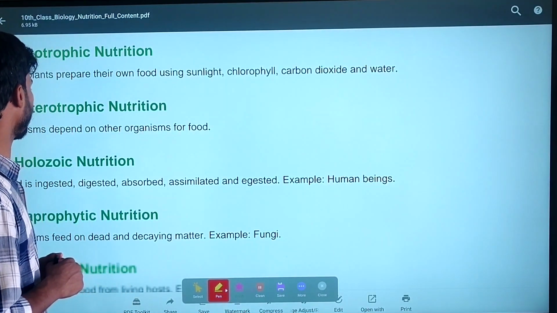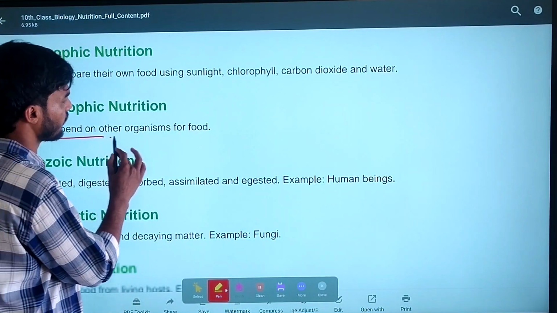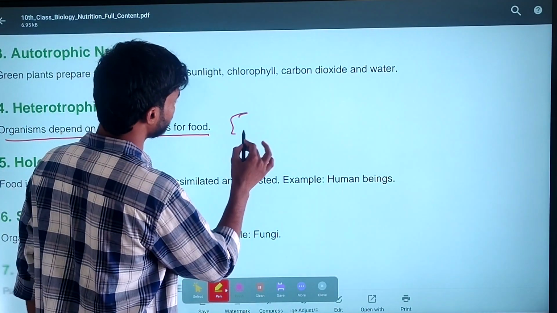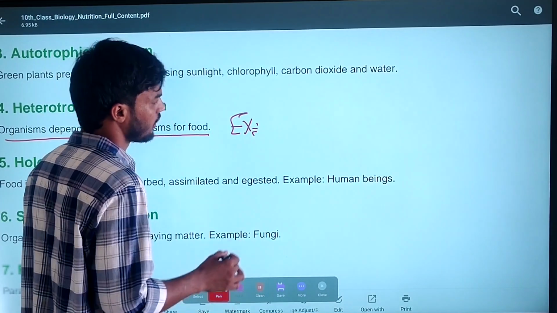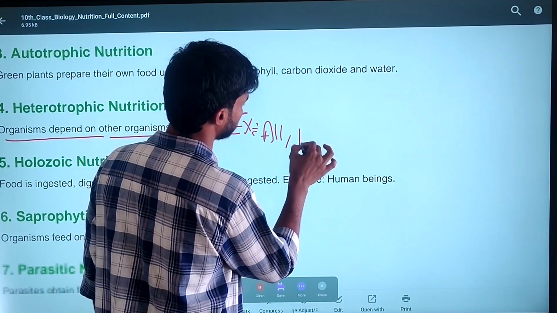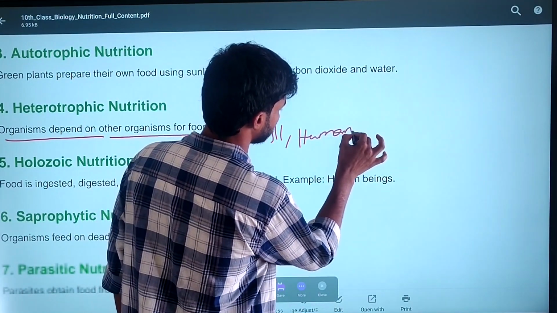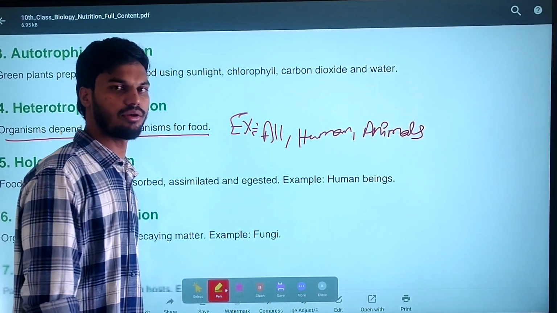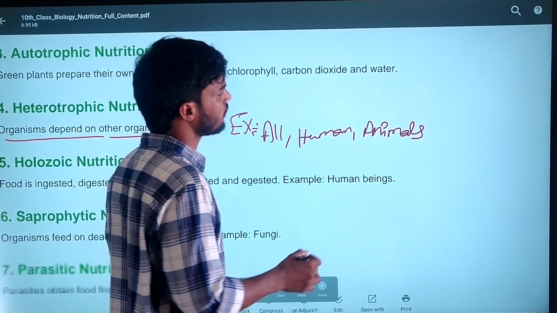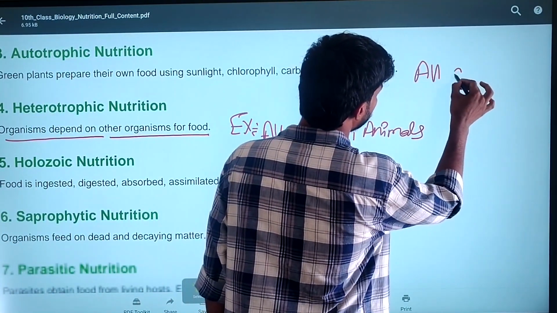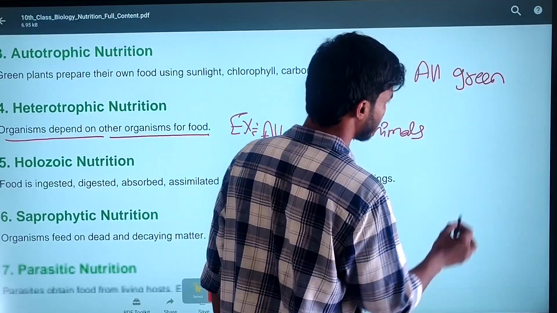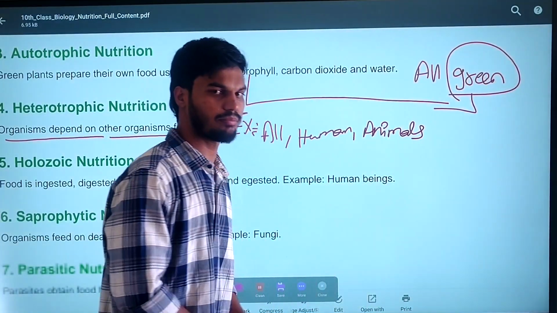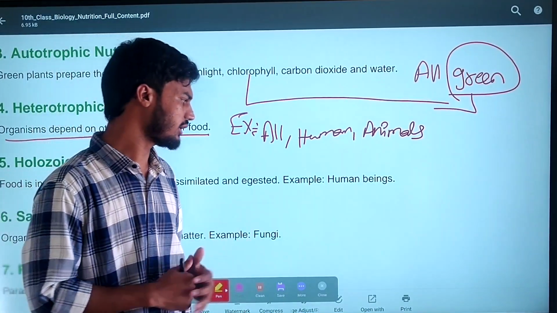Next, coming to heterotrophic nutrition: the organisms depend upon other organisms for food. Examples of heterotrophic nutrition are all human beings and animals. Examples of autotrophic nutrition are all green plants. All green plants contain a green colored pigment known as chlorophyll.